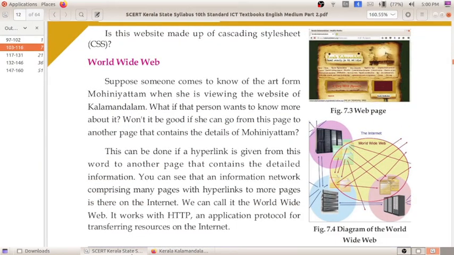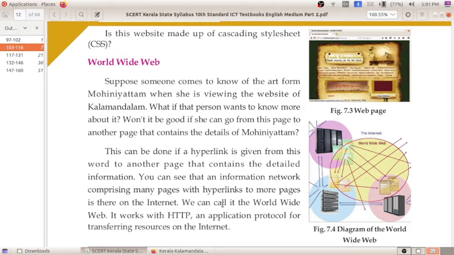Next is the World Wide Web. World Wide Web means, all together, the internet: all the data that is stored and all the data we get through the internet constitutes the World Wide Web. This works when a hyperlink is given from a word to another page. I already told you about links. An information network comprising many pages with hyperlinks to more pages is there on the internet. On the internet, different pages are linked with other pages. We give hyperlinks by using HTML, and we can call this the World Wide Web.